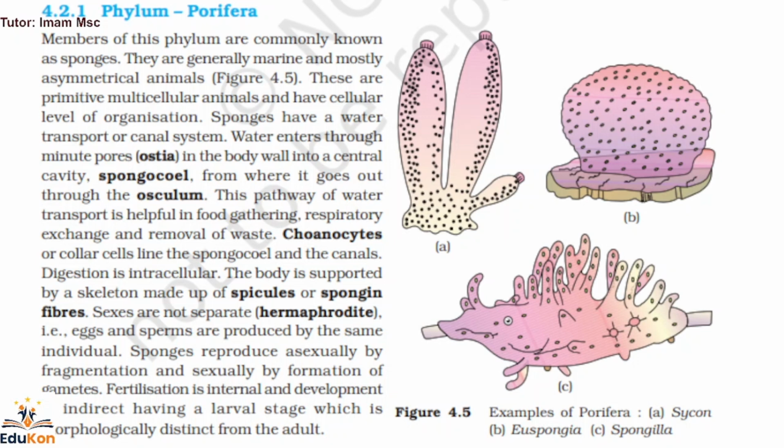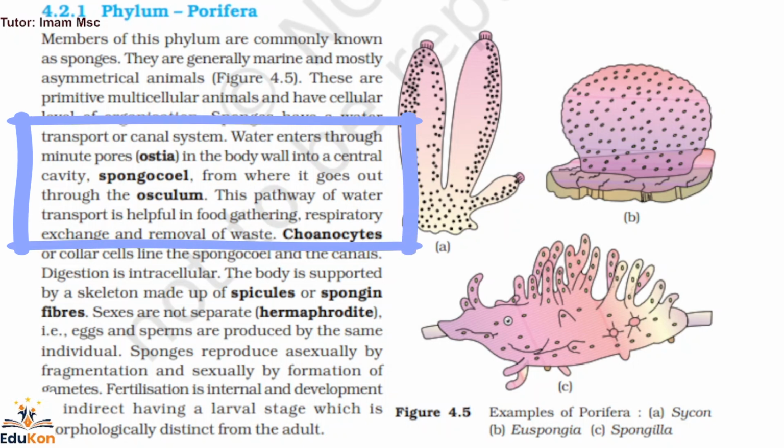Sponges have a water transport or canal system. Water enters through the minute pores, which are called ostia, in the body wall into a central cavity. From where water enters through ostia into the central cavity, that is spongocoel, from where it goes out through the osculum. So, the most important line is sponges belong to phylum Porifera. This is one point to remember. And sponges have a water transport or canal system, and here water enters through ostia and it comes out through osculum.